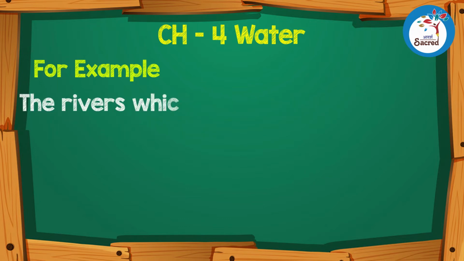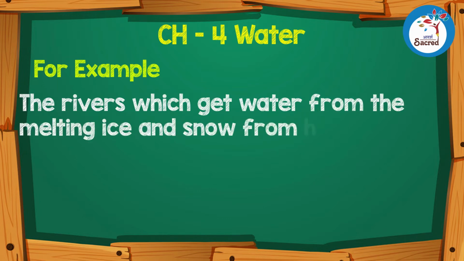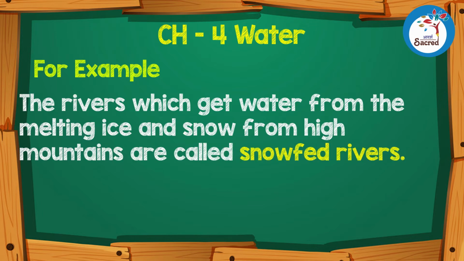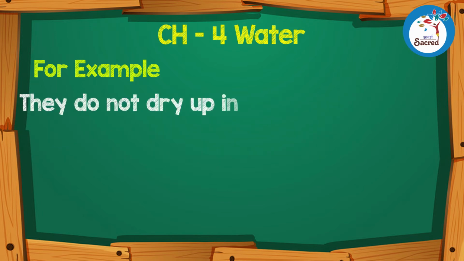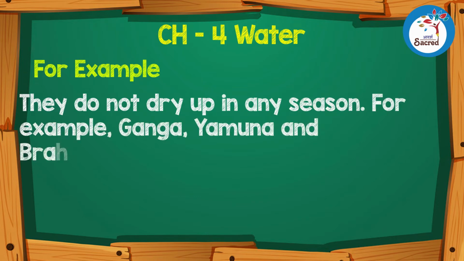The rivers which get water from the melting ice and snow from high mountains are called snow-fed rivers. They do not dry up in any season. For example, Ganga, Yamuna, and Brahmaputra River.